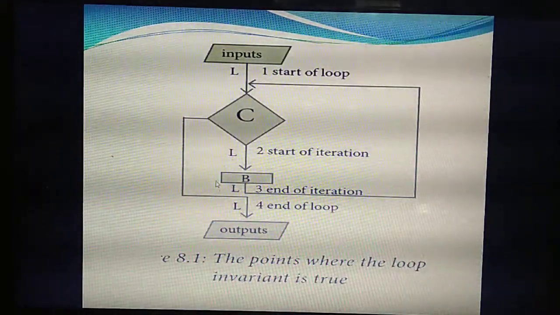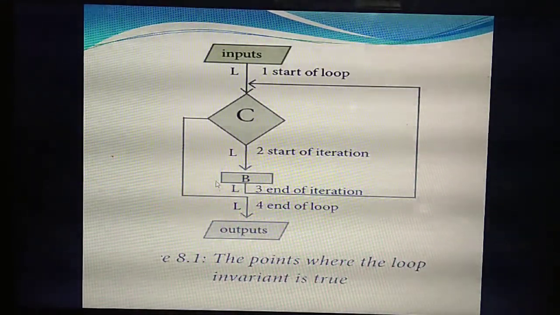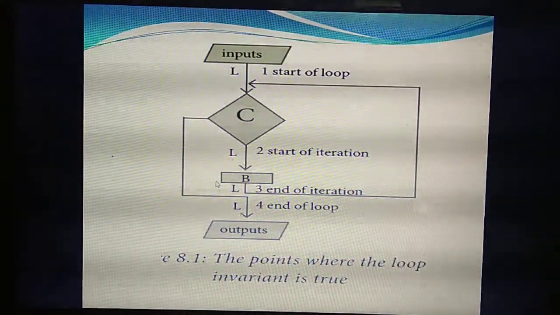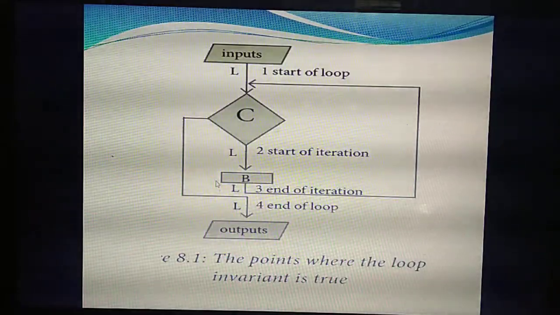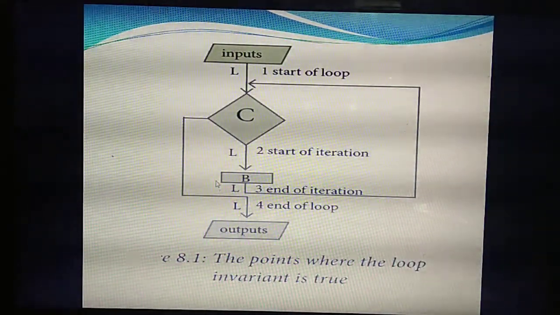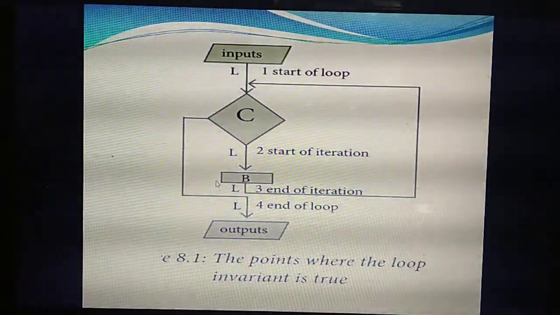So time is over, students. Today's class is over. The remaining things we can continue in the next class. After completion of this session, please study this loop invariant as well as the three problems I have taught. You should study these three problems and write them in your paper or computer notebook. Very, very important. Thank you, students. We can continue in the next class.